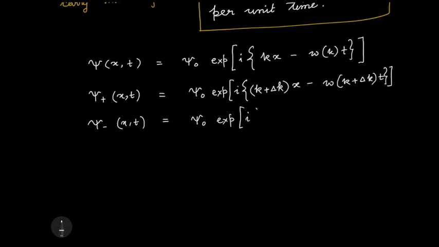And I can do this symmetrically. It's not necessary. It really doesn't matter how you are doing it, but I am just cooking up an example for you. Okay, so k minus delta k times x minus omega, omega is a function of k minus delta k here. So this bracket is for a function, it's not multiplied, and times t.